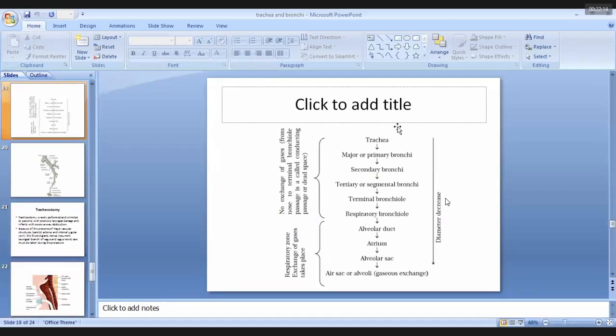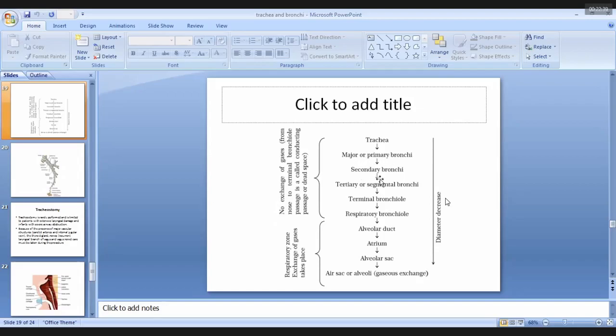Now see in this flow chart, this is known as the respiratory tree. The successive subdivisions of the respiratory system, starting from the trachea up to the level of the alveoli, are known as the respiratory tree. The trachea divides into two main bronchi, or principal bronchi, right and left.